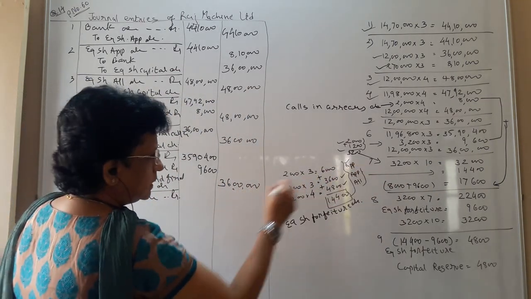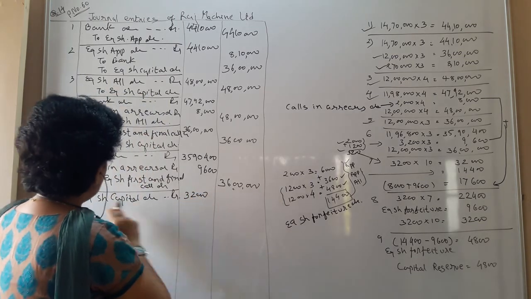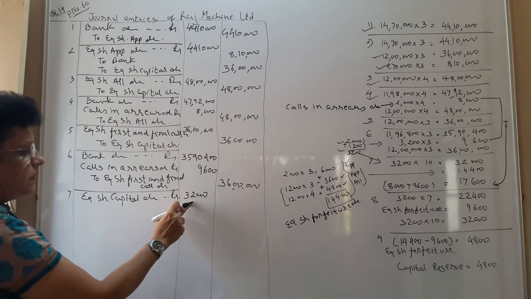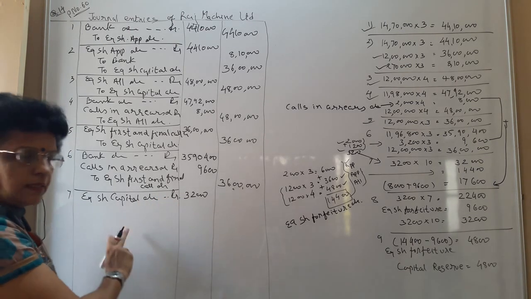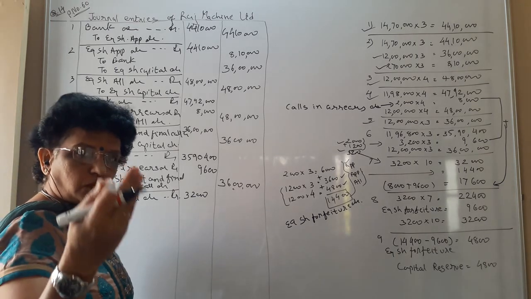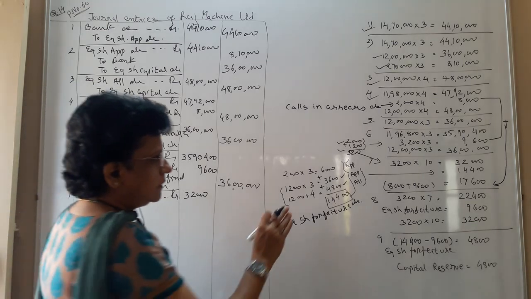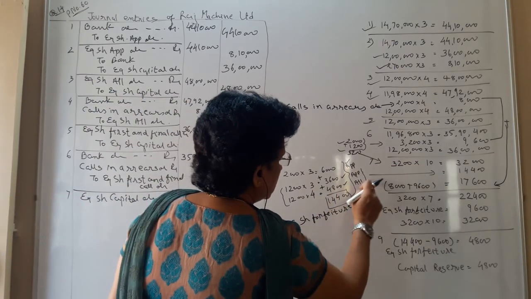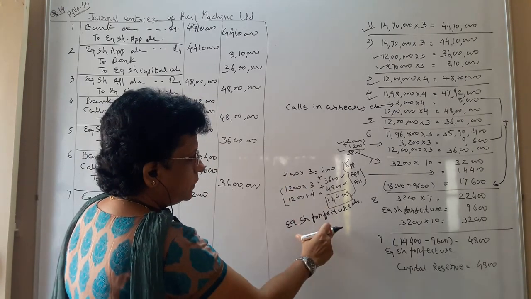So here the figure is 32,000. This is what share capital you have debited. When you need to forfeit, you have to debit the share capital, because when we reissue, at that time we again credit the share capital. So share capital account, you have the share forfeiture account. How did you derive the forfeiture account figure?